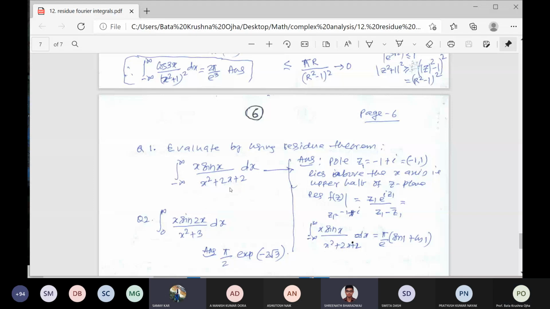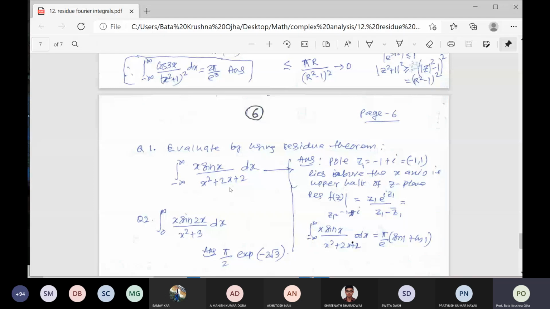In the imaginary part, it will come sin 1 plus cos 1. Since it is a sine function, you take the imaginary part. Actually the answer is pi by e times sin 1 plus cos 1. You check your answer. If it is minus, you check it, because already some students told me the answer is correct.